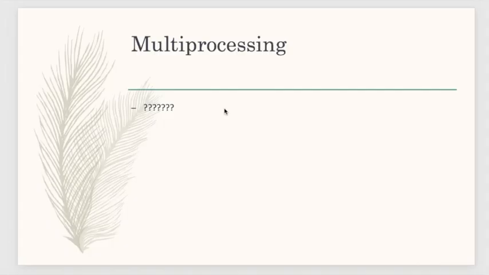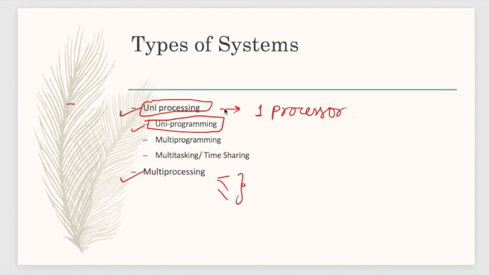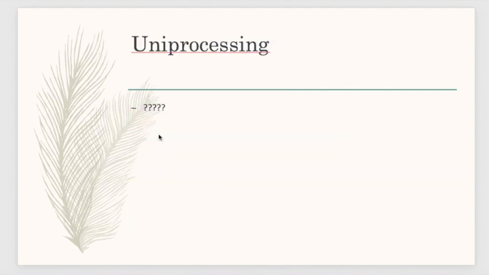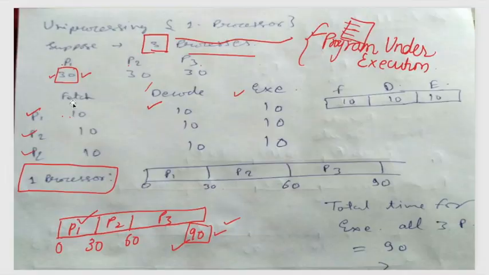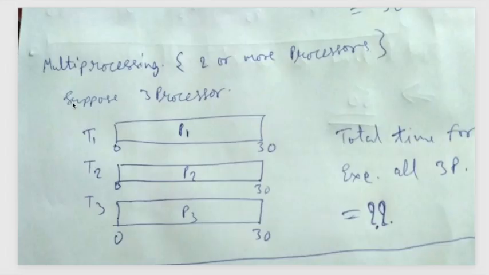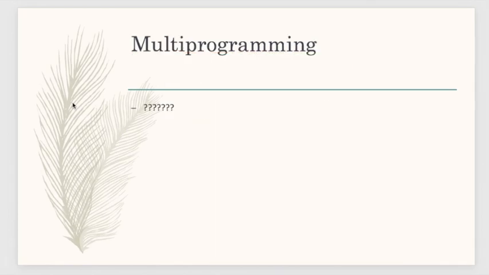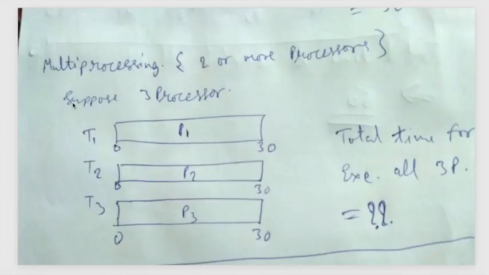Next is multiprocessing. First, you have known the concept of uniprocessing.